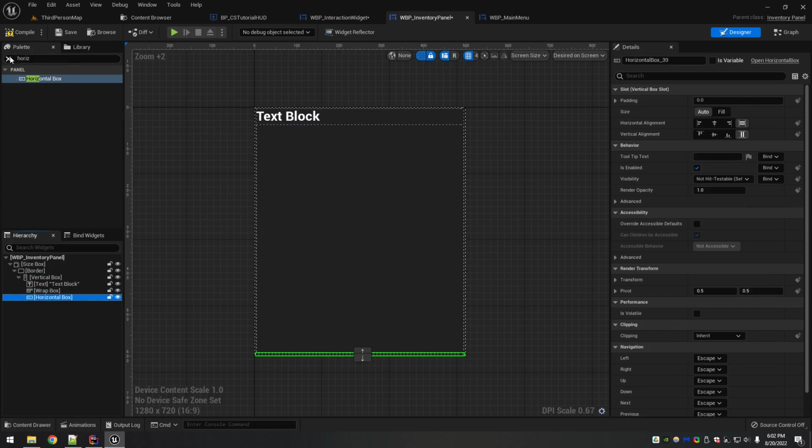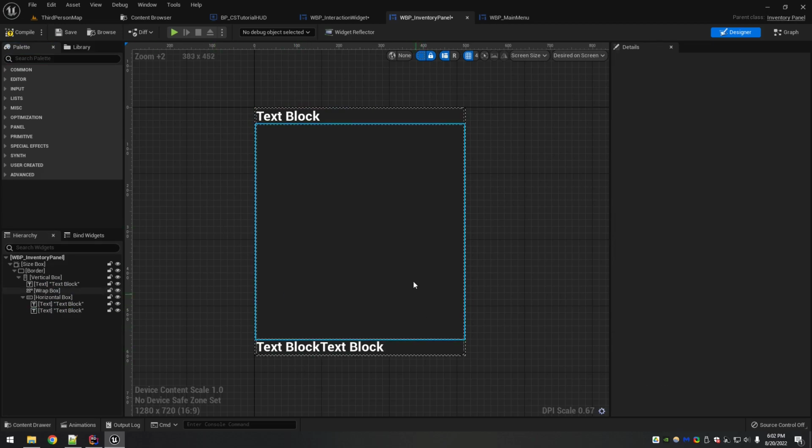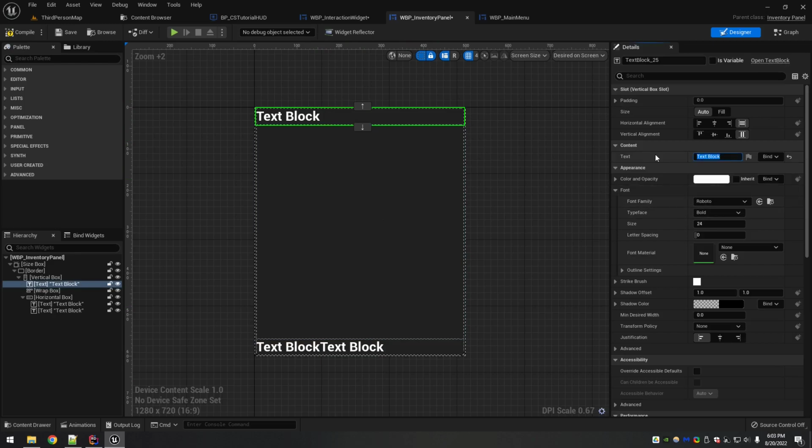Inside the horizontal box, I'm gonna copy paste this text. I'm gonna put 2 text blocks. And see, you can see it forming already now. Player inventory. I'm gonna center this. I'm gonna also center it here. So if you change justification, you can leave it as wide to fill the whole bar. I'm gonna leave it like that.